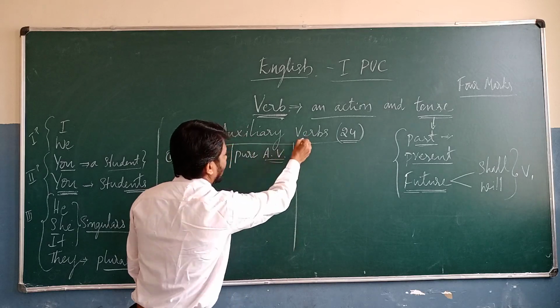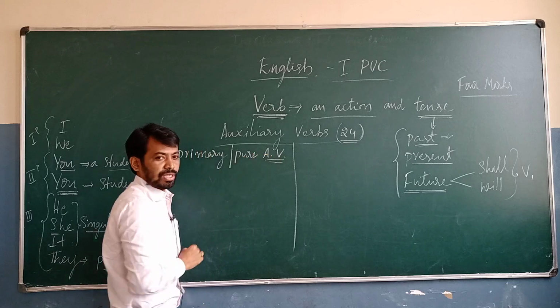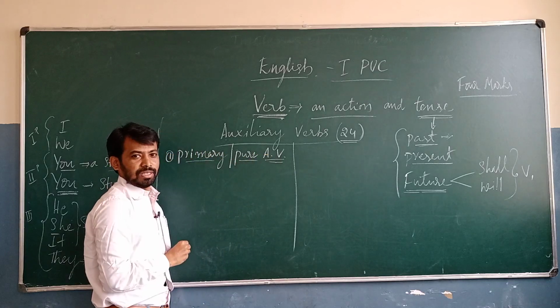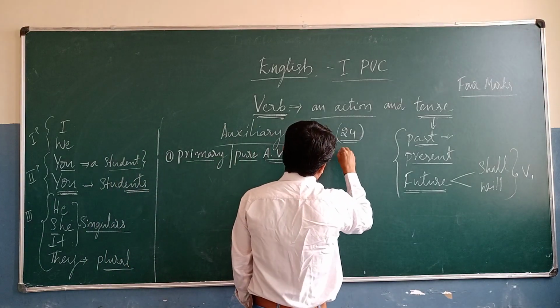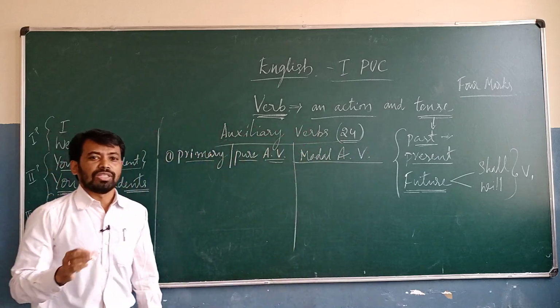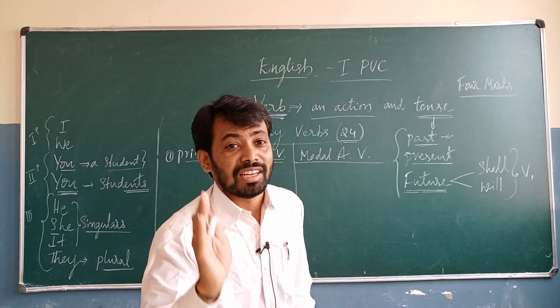AB means auxiliary verbs. So this is the primary or pure auxiliary verbs. And then another one, that is the modal auxiliary verbs or secondary auxiliary verbs.